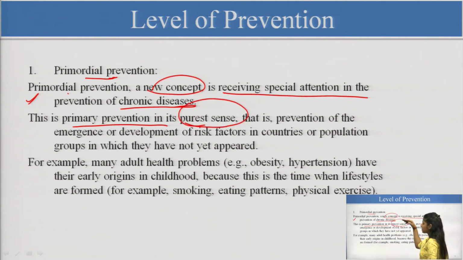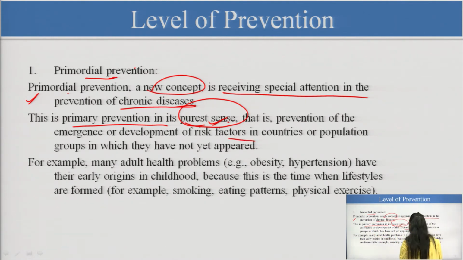After that we will see there is a second definition, the second stage is called primary prevention, but primordial prevention is the purest sense, we will say yes, this is the primary prevention, okay. So, we are preventing the emergence of the risk factors. We are controlling the risk factors, not the disease. So, this is why we are saying it is the purest sense of prevention, okay. We are reducing the emergence and development of risk factors.